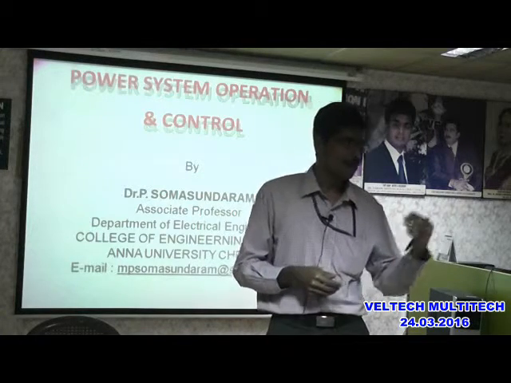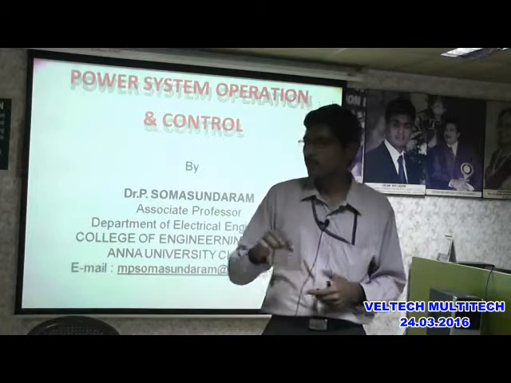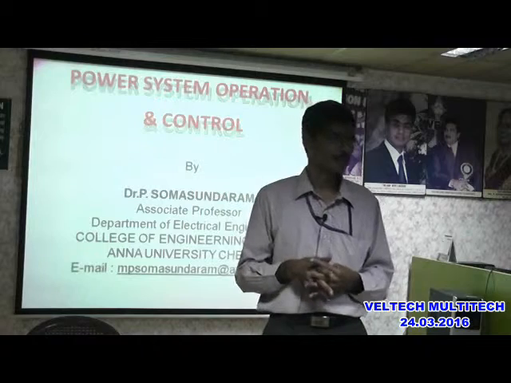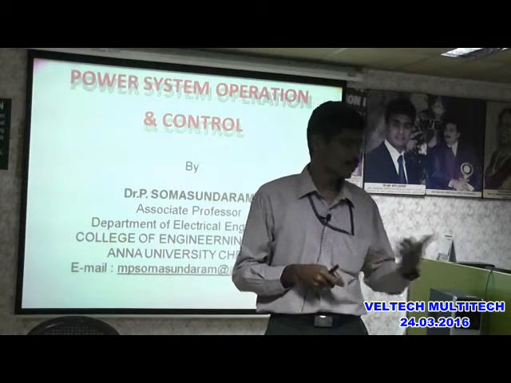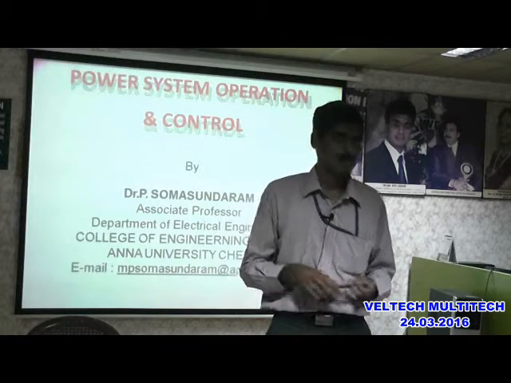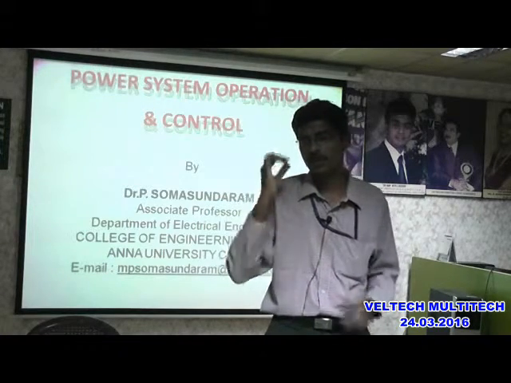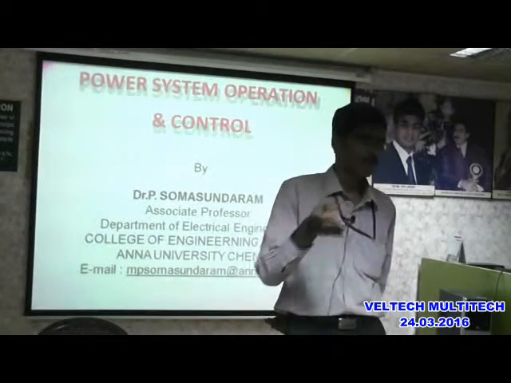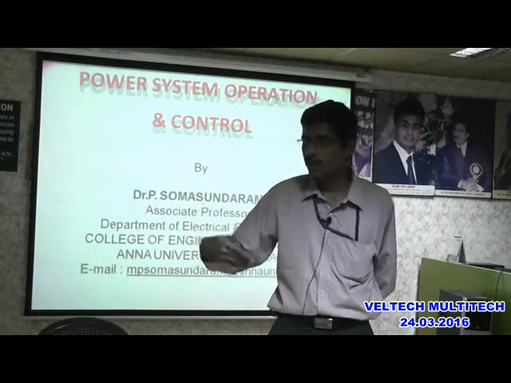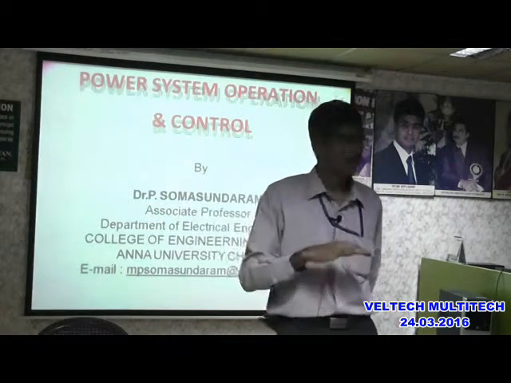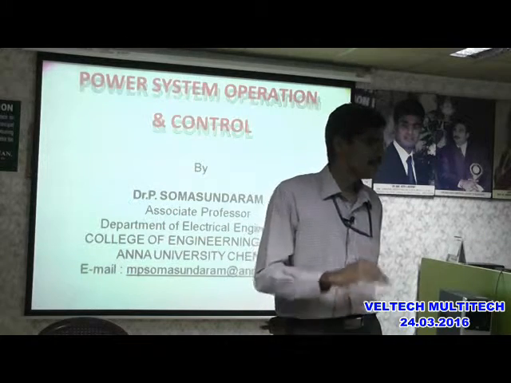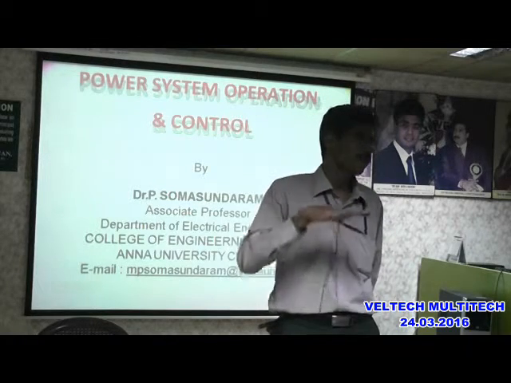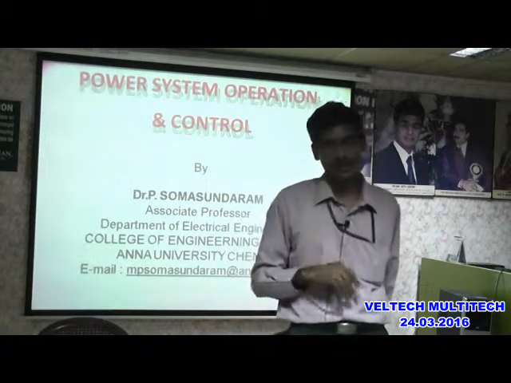Then what happens? After taking that residual voltage, we will keep on increasing the field excitation. While increasing the excitation, the voltage will vary. For example, initially residual voltage is 30, then you will observe the voltage of 50, 75, 100, 120, 140, 160. According to your requirement for plotting the graph, you will take more readings, and after some time there will be a saturation, where the output voltage will not increase beyond that.